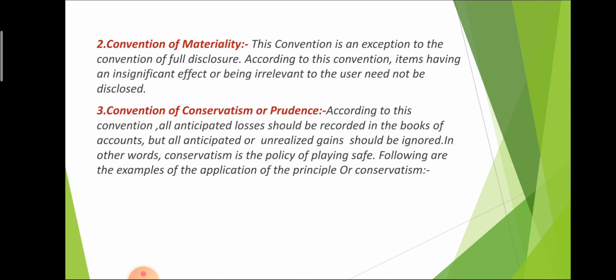The next convention is convention of conservatism or prudence. According to this concept, all anticipated losses should be recorded in the books of account, but all anticipated gains should be ignored. Why?